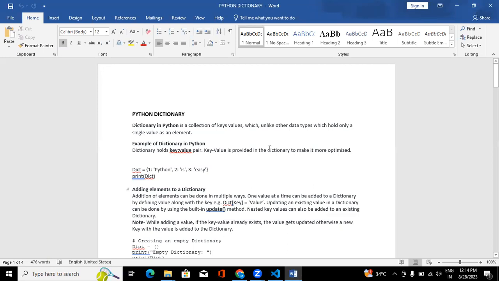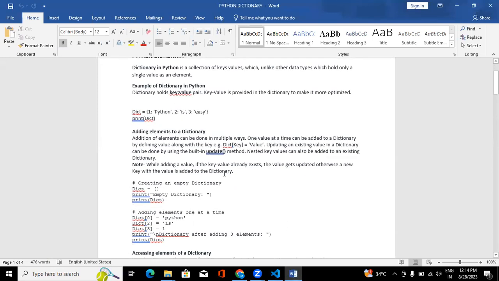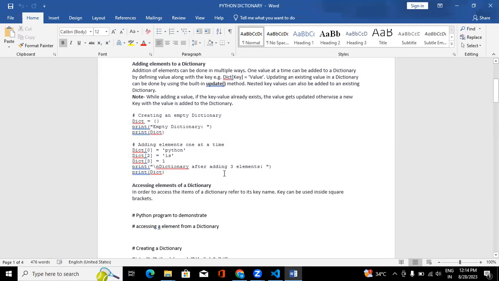And how can we add elements to a dictionary? A dictionary is also mutable. Mutable means we can modify the data, right? So we can add data. How can we add data? Let's see how we can do it.